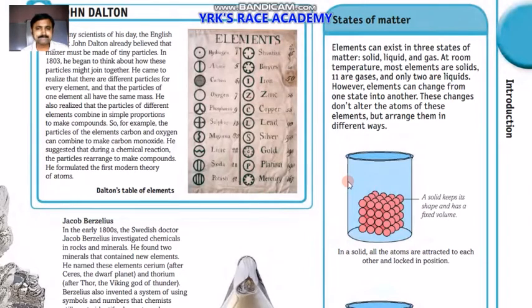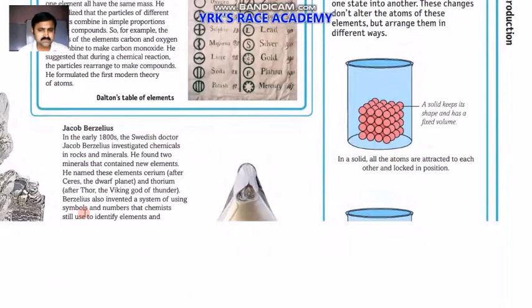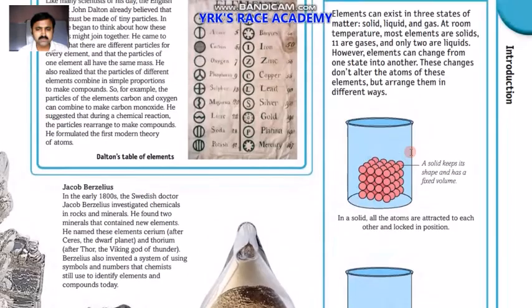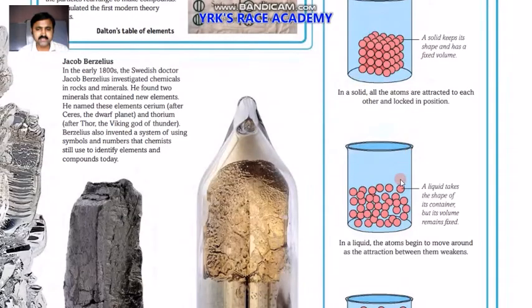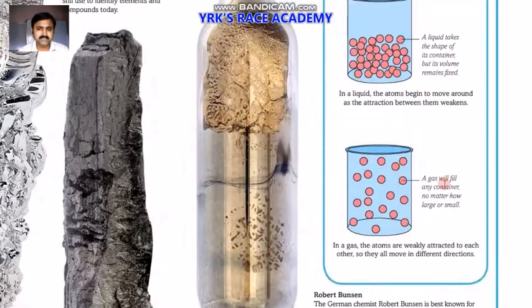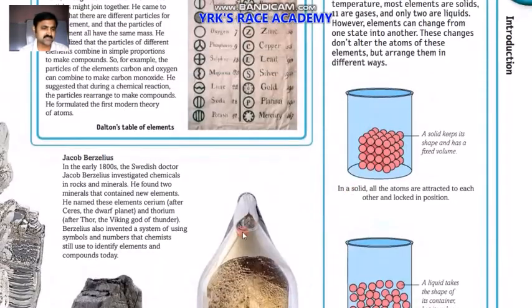And elements can change from one state to another state, and these changes do not alter the atoms of these elements but rearrange them in different ways. That was discovered. You can see in the picture on the right side, a solid keeps its shape and has a fixed volume. In the liquid case, if you observe, the liquid takes the shape of the container, but its volume remains fixed. In the case of gases, gas will fill any container, no matter how large or small. So the properties of gases were also discovered.